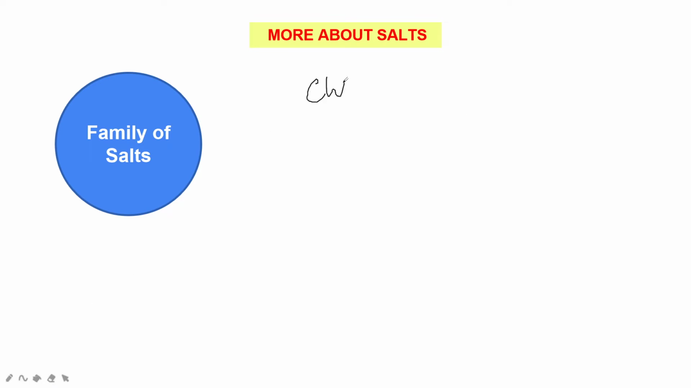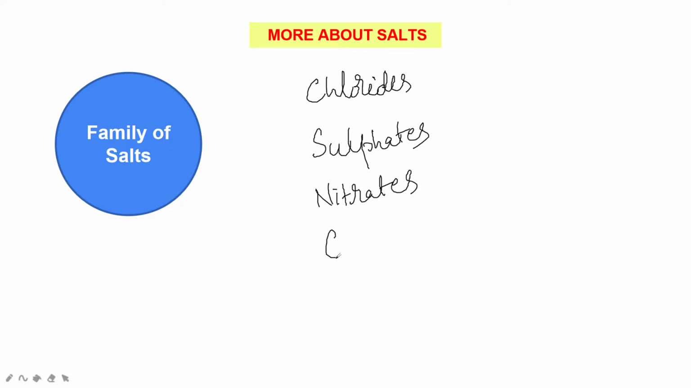So chlorides, sulfates, nitrates, carbonates, acetates, like this. The hydrochloric acid family is chlorides, the sulfuric acid family is sulfates, the nitric acid family is nitrates, the carbonic acid family is carbonates, and the acetic acid family is acetates.